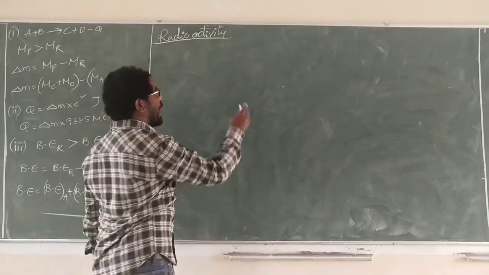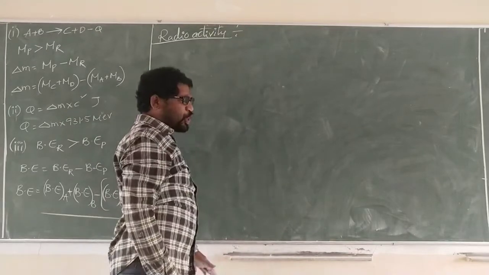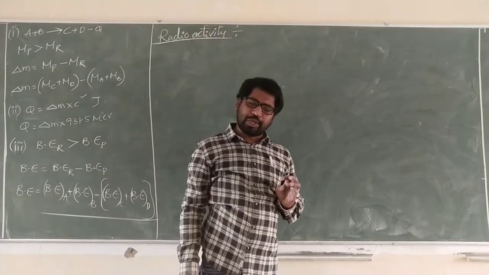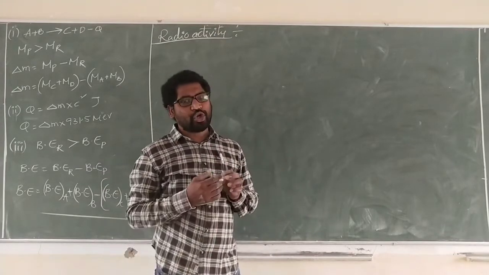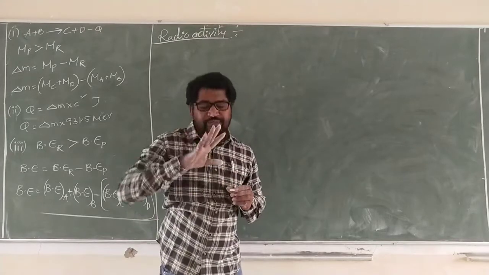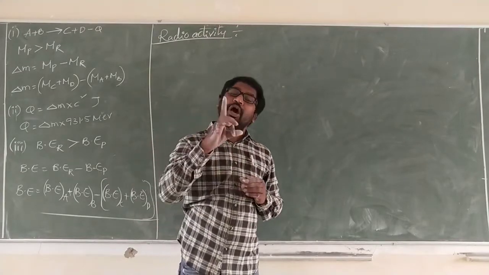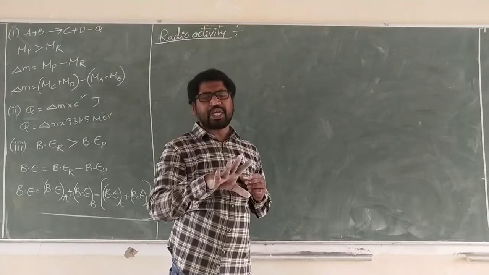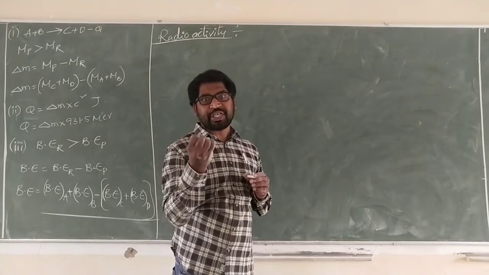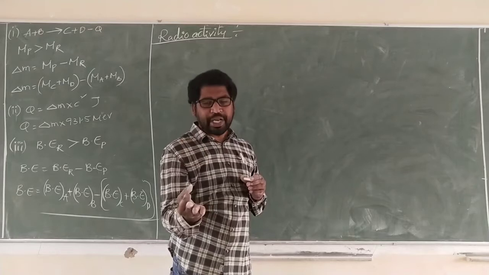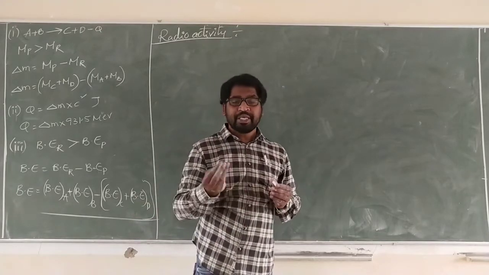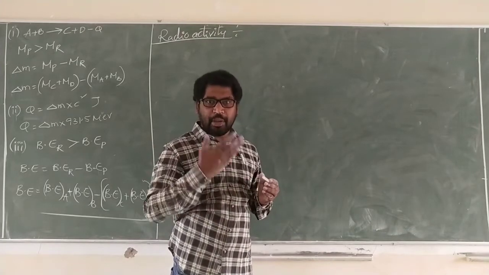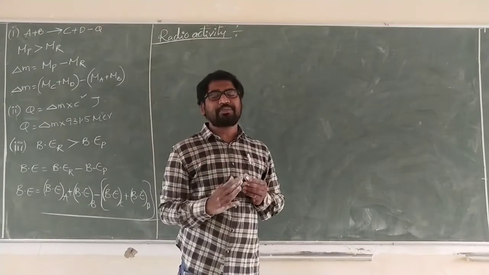Natural radioactivity: some elements with nuclei, like uranium, thorium, plutonium, some naturally enriched elements, by themselves emit energy, emit radiation. Those radiations in this chapter are nothing but alpha radiation, beta radiation, gamma radiation. Here radiation is nothing but energy, but in this chapter we call it alpha radiation, beta radiation, gamma radiation, not energy.